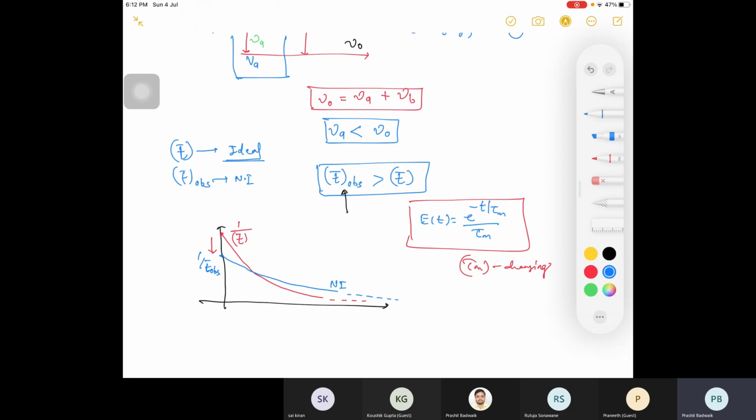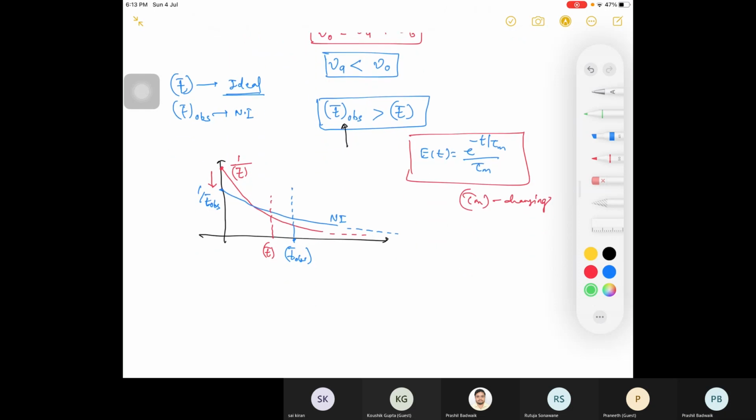And what is the second point? T observed has been increased. So suppose I am saying this is your mean T observed. Then in the red one, this will be your T mean, right? This is that case. Are you guys clear with this? Okay, we have reached this point.